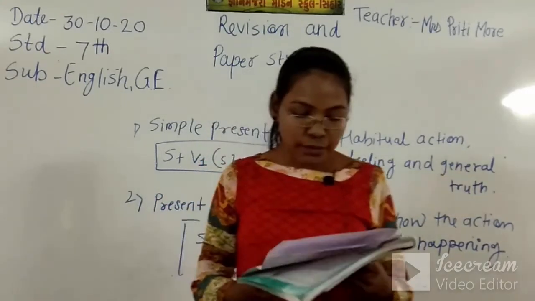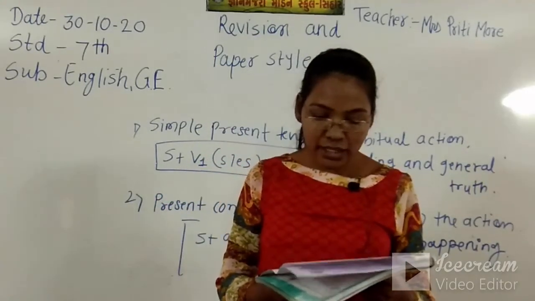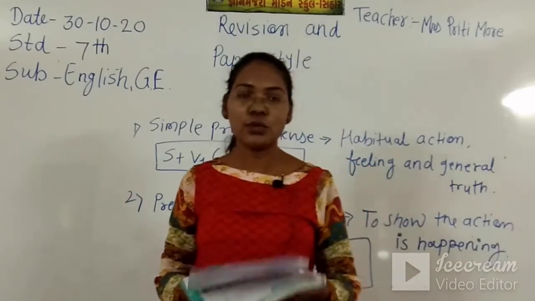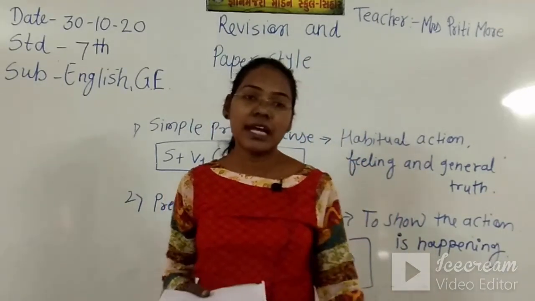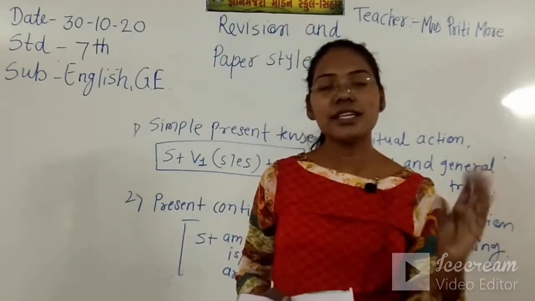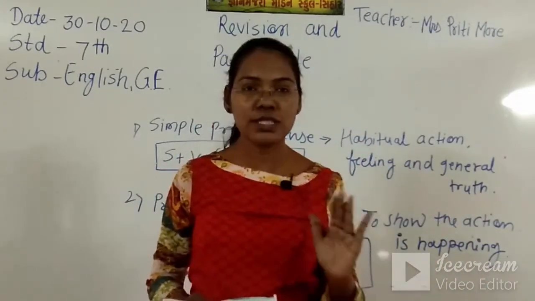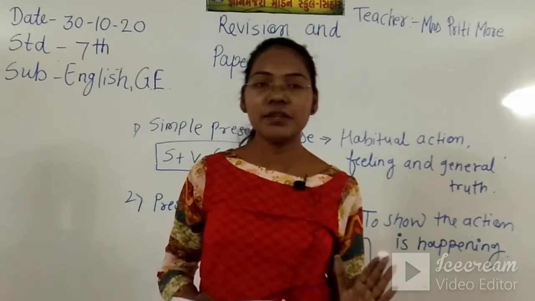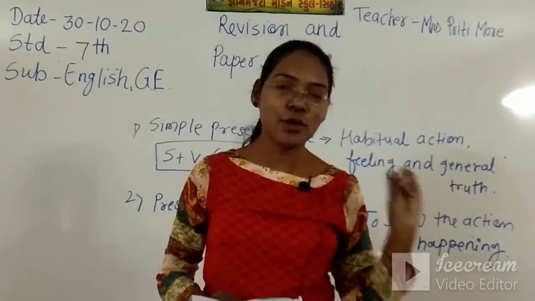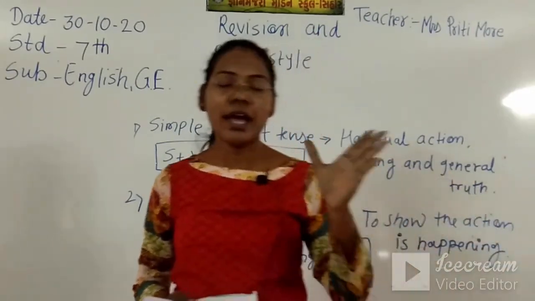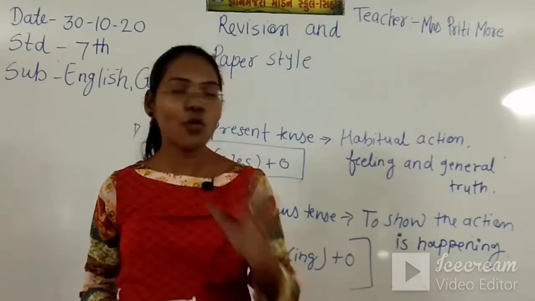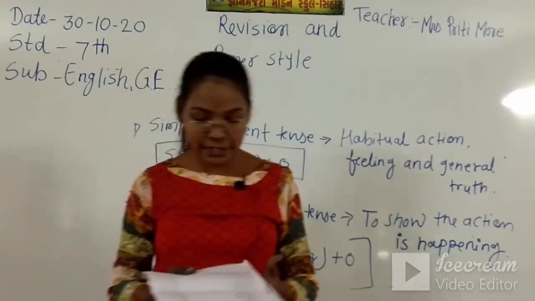Find out the verbs and say whether they are transitive or intransitive. Yes, we know that in a transitive sentence there is an object, and in an intransitive sentence there is no object. So it is easy to identify: if in the sentence there is an object, it is transitive, and if there is no object, it is intransitive.